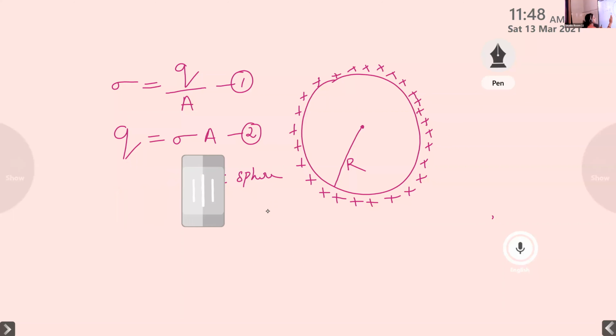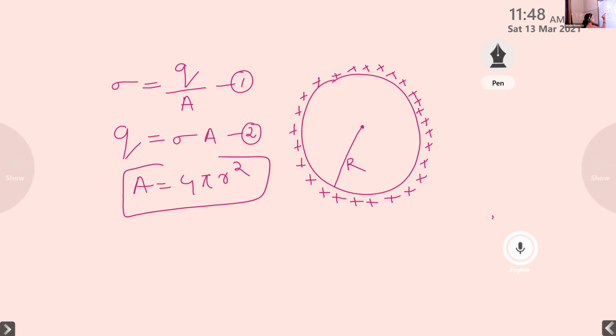Since A is the area of the sphere, the value of A is given by 4 pi r square. Then what happens to our equation for charge? Q is equal to sigma into A. Instead of A, we substitute 4 pi r square. Clear?